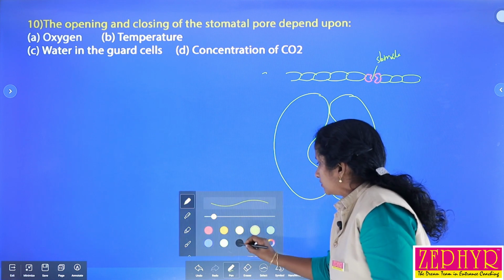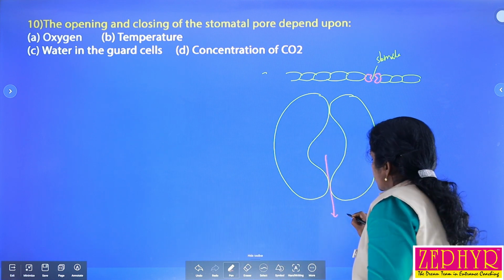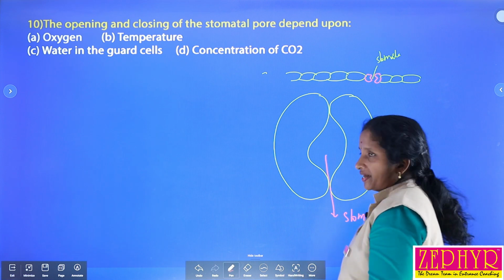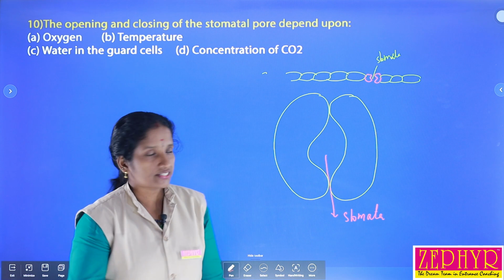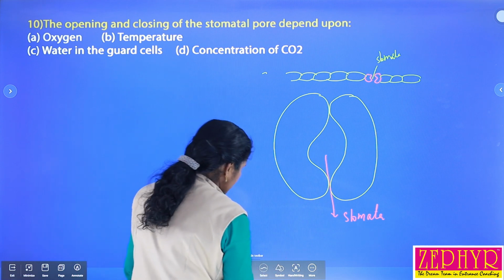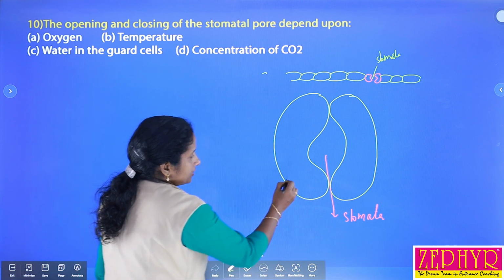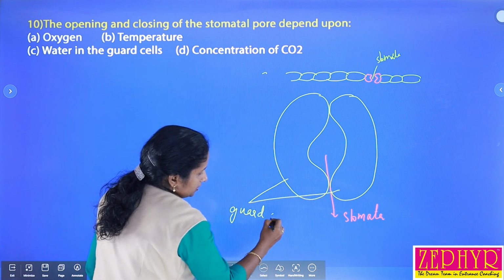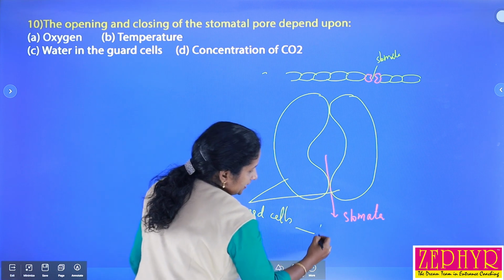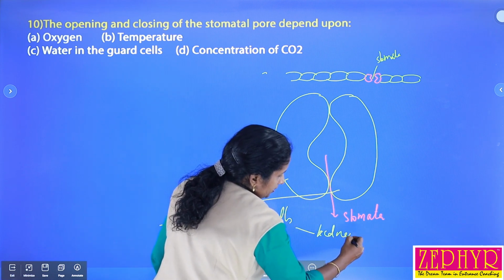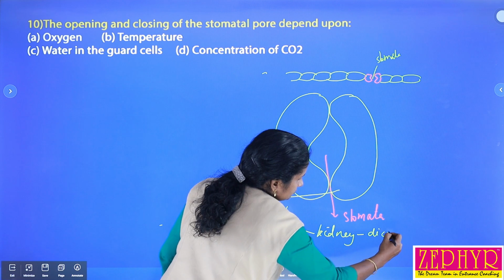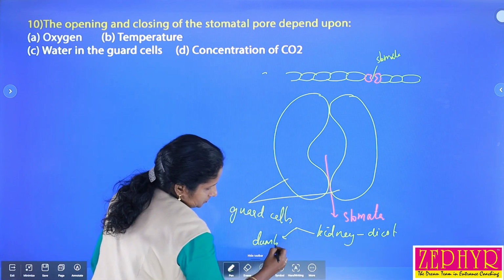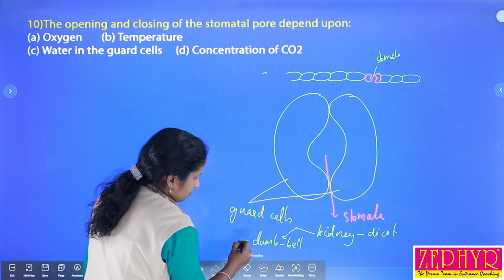So this opening is called the stomata. Stomata is an opening found in the epidermis, mainly for gaseous exchange. On either side of this stomata there are two cells called guard cells. These guard cells are kidney or bean shaped in dicots, but dumbbell shaped in monocots.